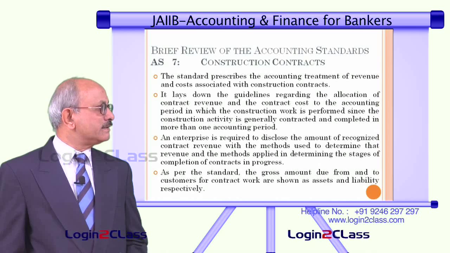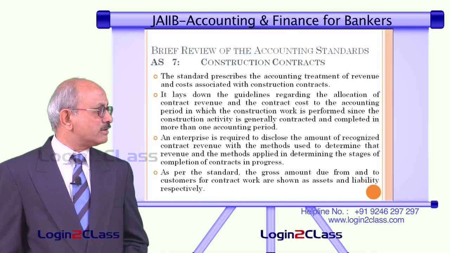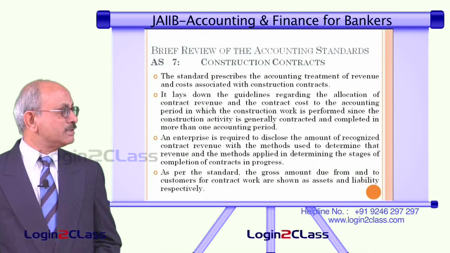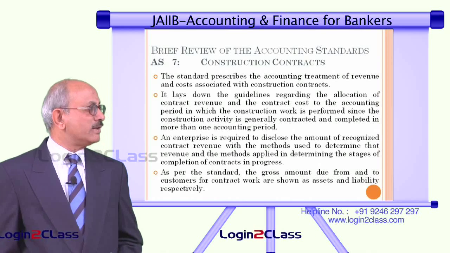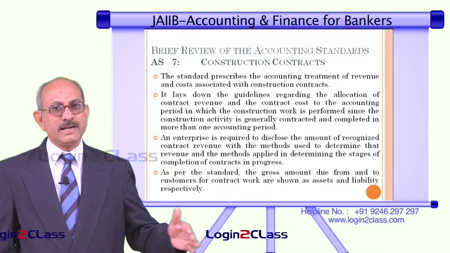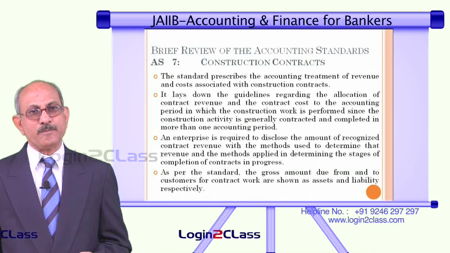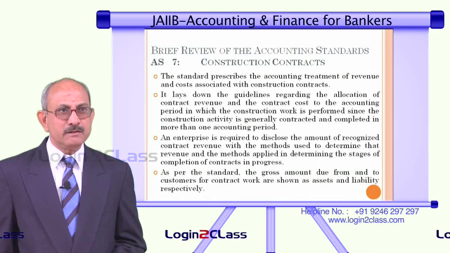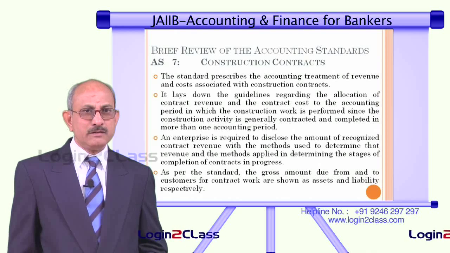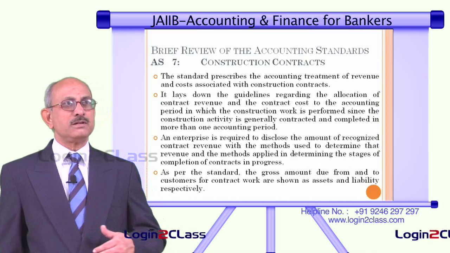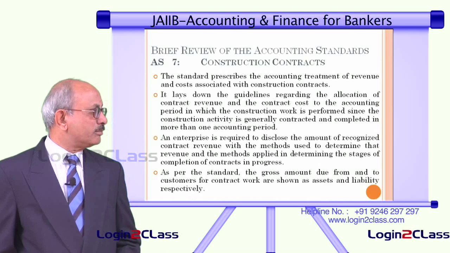So here what they say is, it lays down guidelines regarding the allocation of contract revenue and the contract cost to the accounting period in which the construction work is performed, since the construction activity is generally contracted and completed in more than one accounting period. So since the entire activity takes place over, let us say, 3 accounting periods, how to account for income and expenditure for a particular accounting period? That means what portion of the total income needs to be taken for a particular accounting period, and what portion of the cost needs to be accounted for that particular accounting period.